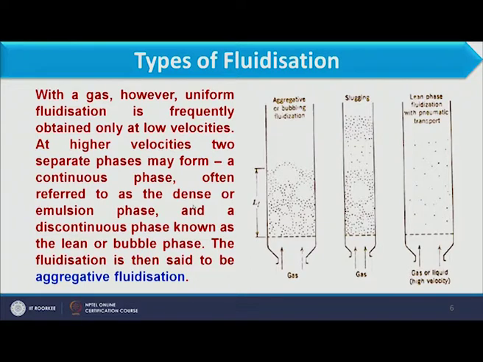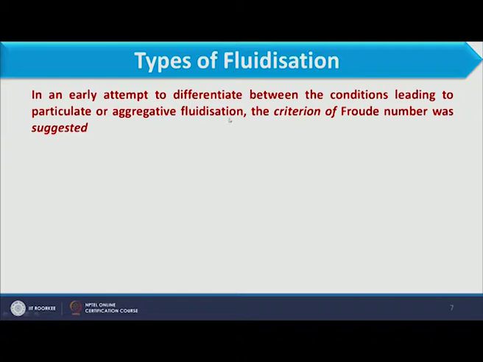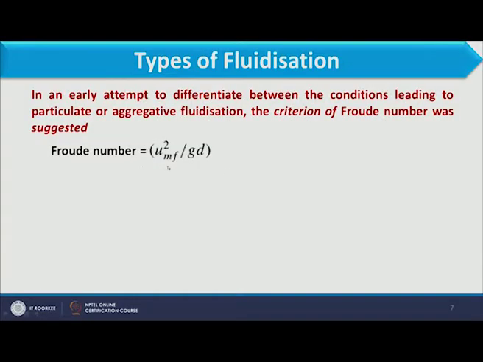So, here we have discussed two types of fluidization, particulate fluidization and aggregative fluidization. Now, what is the condition through which we can define whether this is particulate fluidization or aggregative fluidization? To define this condition, we have one dimensionless number, which we call the Froude number. The Froude number is defined as U_mf squared divided by g times D.